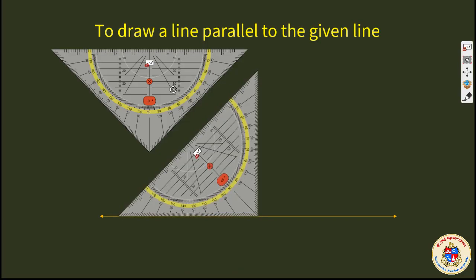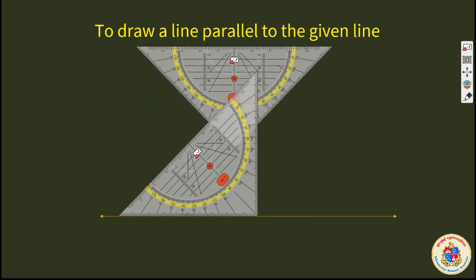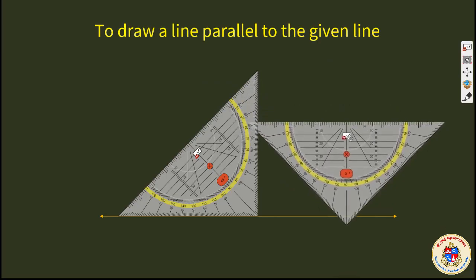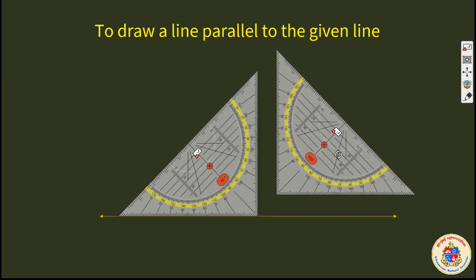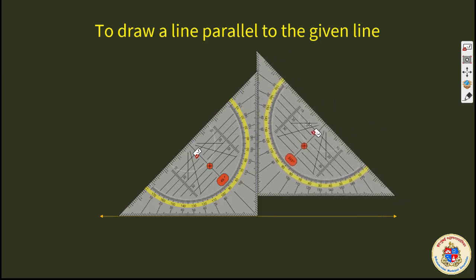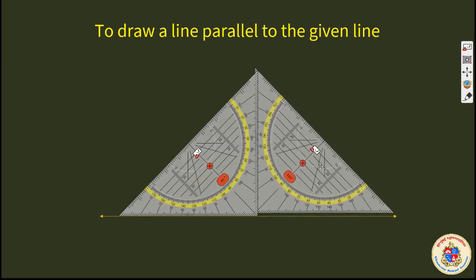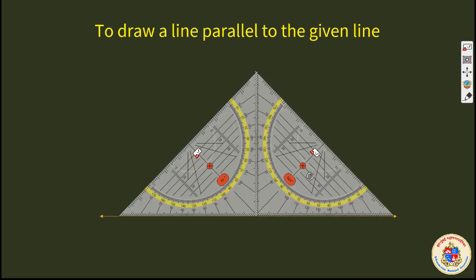Bring the other set square. You will be having two set squares. The other will be having slightly different shape than this. In my case, both are of same shape and size, not a problem. Keep it in a line with this. And what to do? Keep it like this.